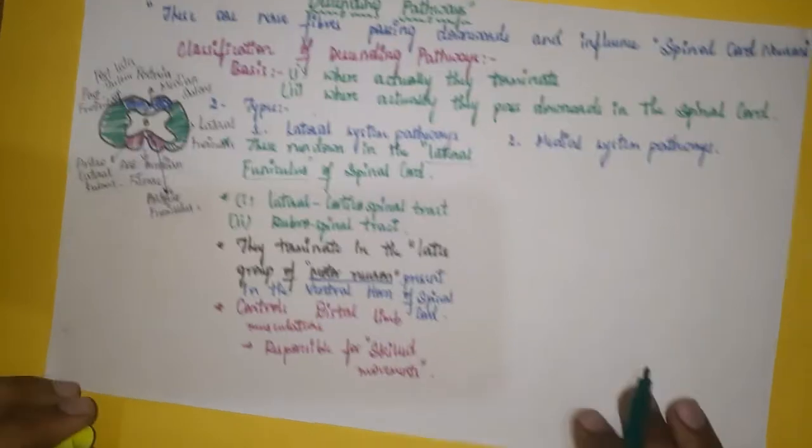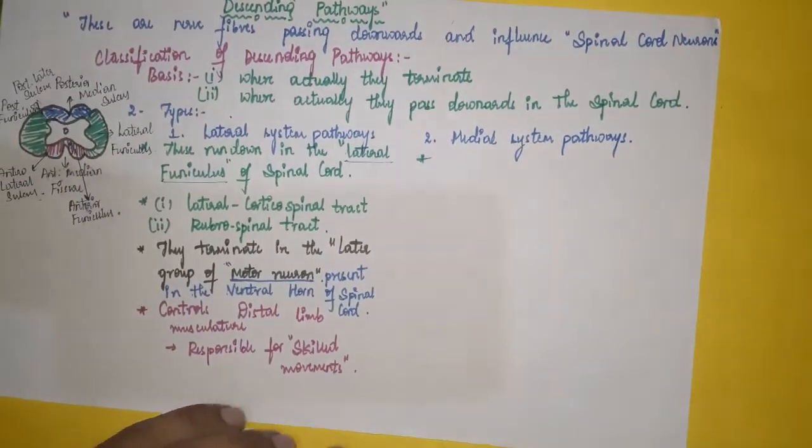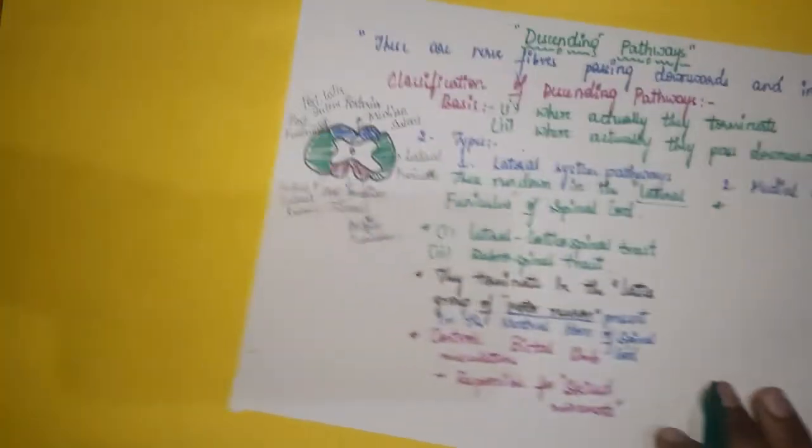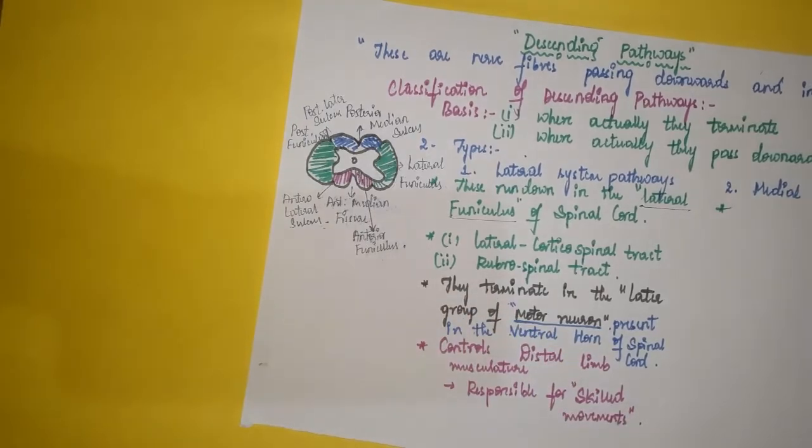Now, the medial system pathway. What are these actually? These run down in the medial funiculus of the spinal cord. See here, this is the medial or anterior funiculus.